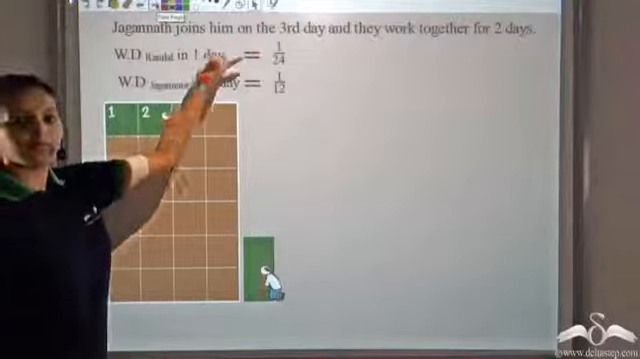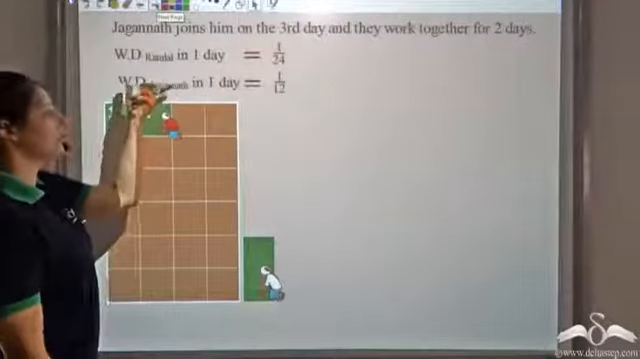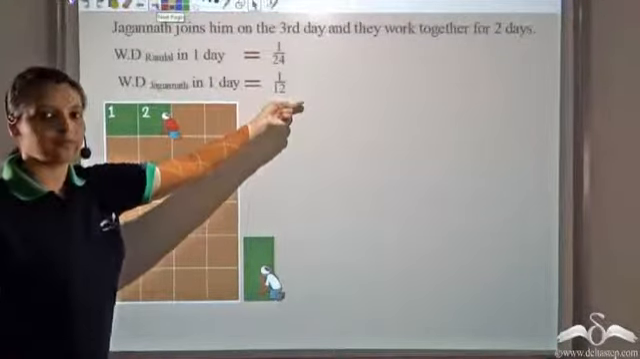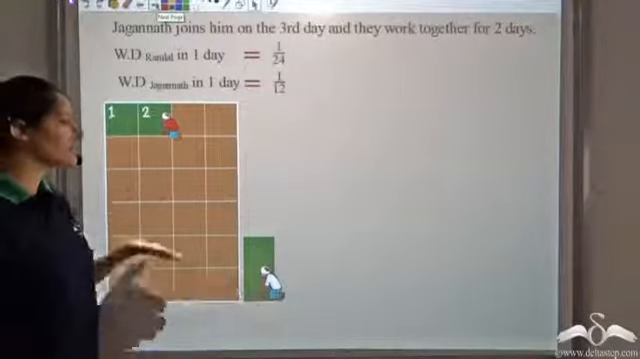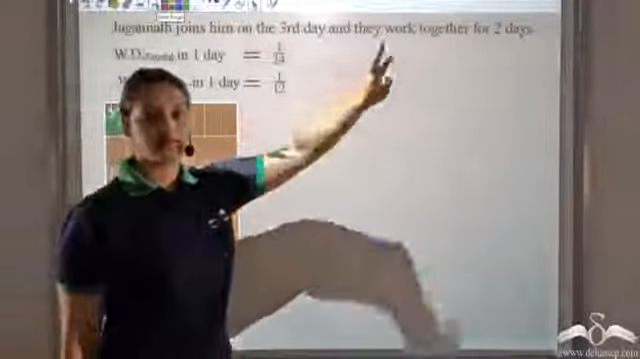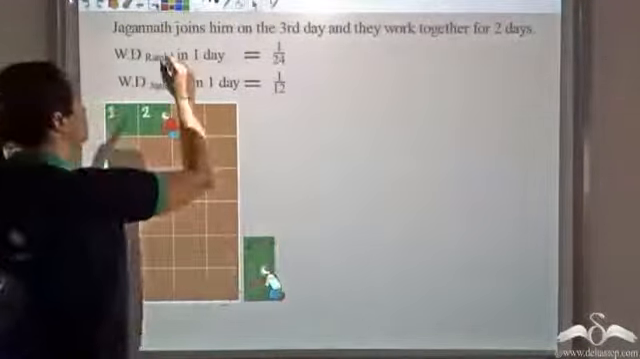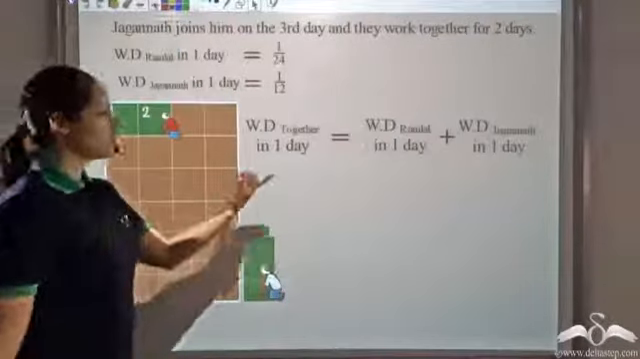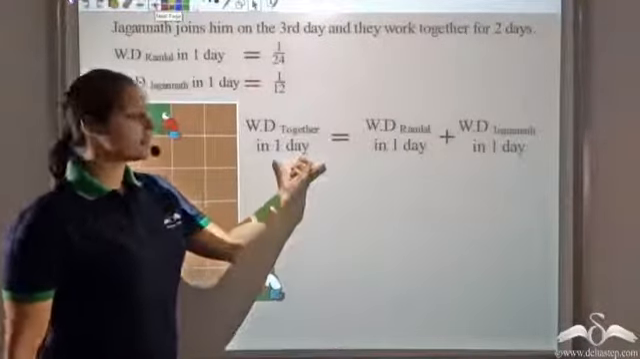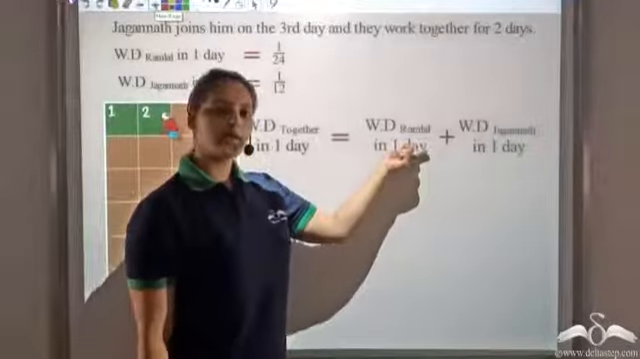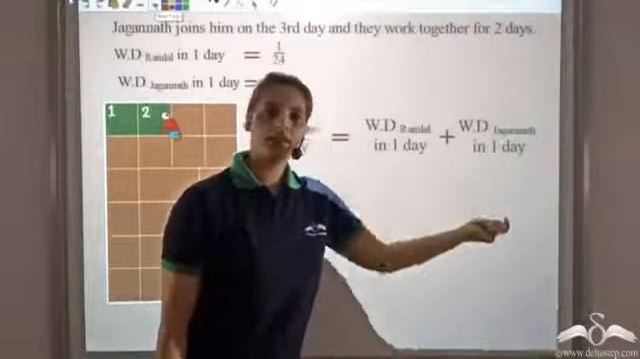So work done by Ramlal is 1 by 24. Work done by Jagannath is 1 by 12. I need to find the total work that they do in these 2 days. So they're working for 2 days together. So work done together in 1 day is work done by Ramlal in 1 day plus work done by Jagannath in 1 day.